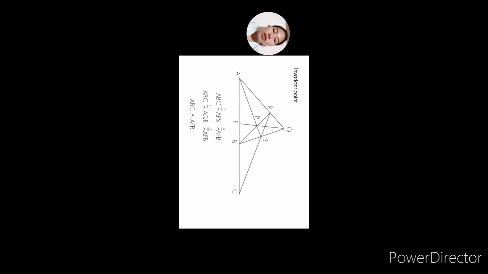Now, what can you observe here? In the figure, we can observe that A corresponds to A, B corresponds to F, C corresponds to B, but we can observe more that A corresponds to itself. Now, in projectivity ABC to AFB, if the A corresponds to itself, we will call the A an invariant point. So we call it an invariant point when the point corresponds to itself in the projectivity.